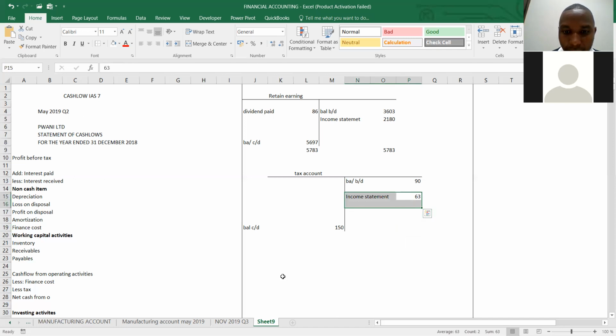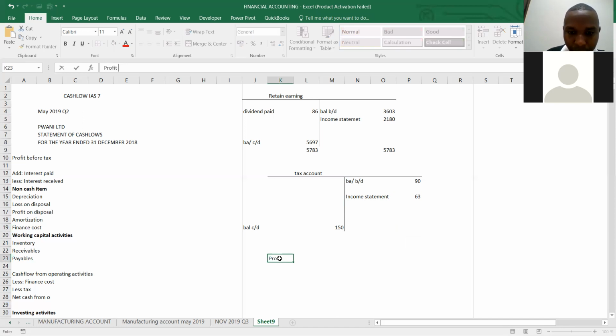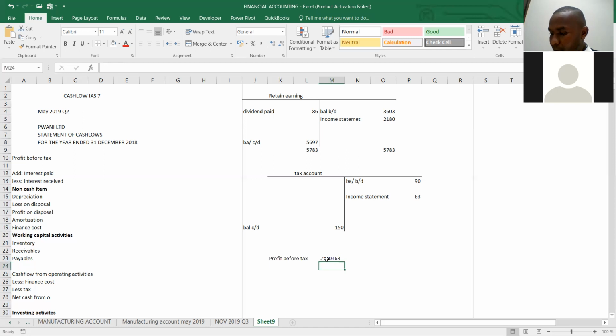So for us to get profit before tax, we will take 2180 plus 63 to give me what? 2180 plus 63 is 2243.